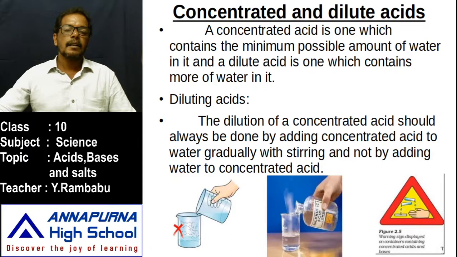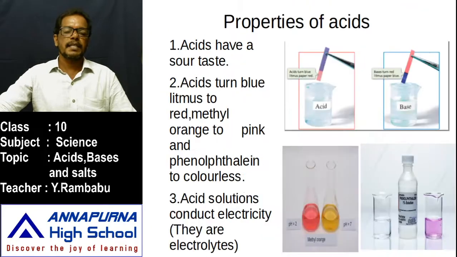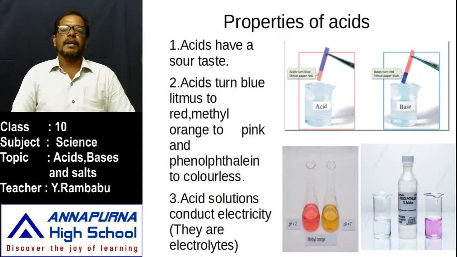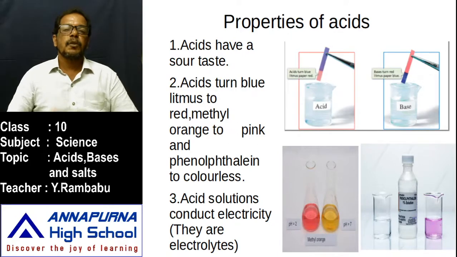Okay, then properties of acids. Properties means two types of properties. What are the two properties? Physical properties and chemical properties. First, physical properties of acids. What are these physical properties of acids?